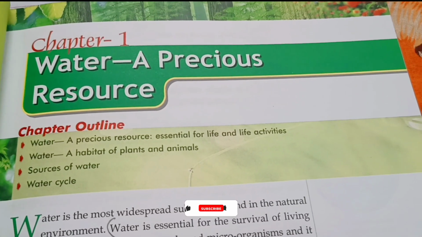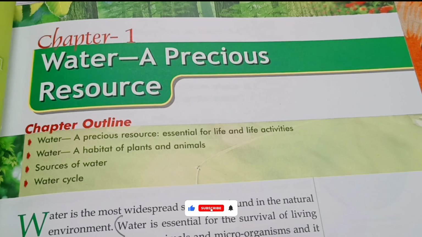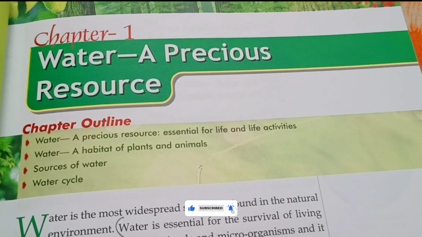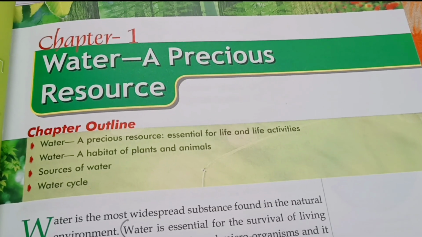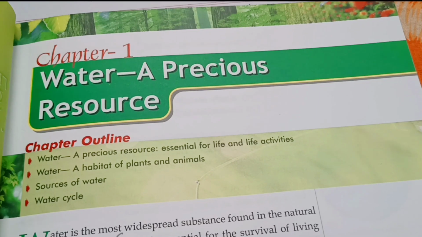Today I am going to give you the inside question answers from chapter 1, Water a Precious Resource, class 7 West Bengal Board EVS book. So let's start.